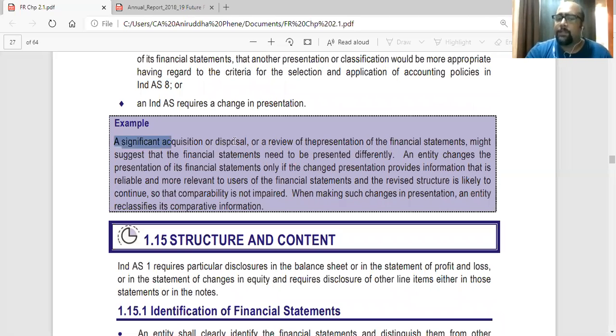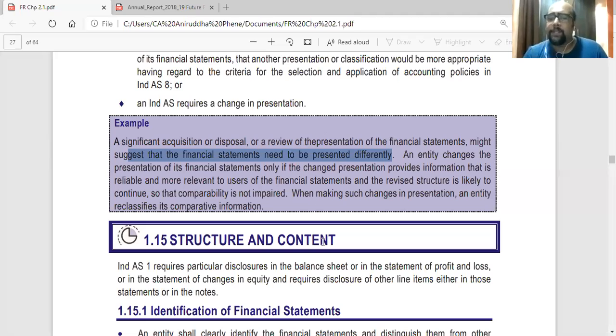A significant acquisition or disposal or a review of the presentation of financial statements might suggest that financial statements need to be presented differently. There is a merger or acquisition happening, or you disposed of a considerable amount of assets, or there is a demerger happening or something like that, or on review of the statements, if the management thinks that we need to present the statements differently, we need to change the accounting policy, or give more detailed information about what we have done.